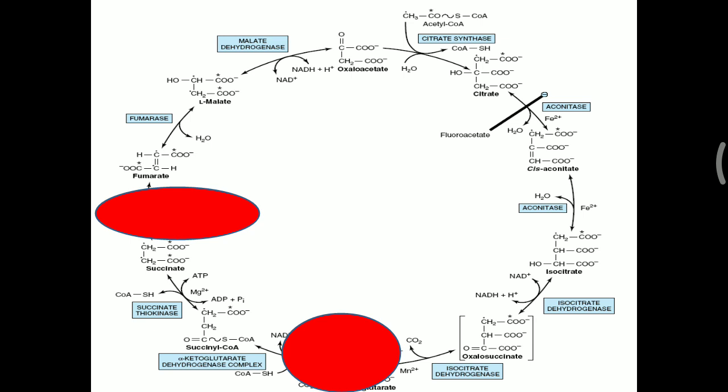First reaction is citrate synthase in the TCA cycle. The second reaction is with the help of the enzyme aconitase, which converts citrate to cis-aconitate, and that is inhibited by the fluoroacetate molecule. The second inhibitor particularly inhibits the alpha ketoglutarate dehydrogenase enzyme, and here the inhibitor is arsenite. These two are non-competitive inhibition, while one more, malonate, is structurally similar to succinate. So it works as a competitive inhibitor, inhibiting the succinate dehydrogenase enzyme.